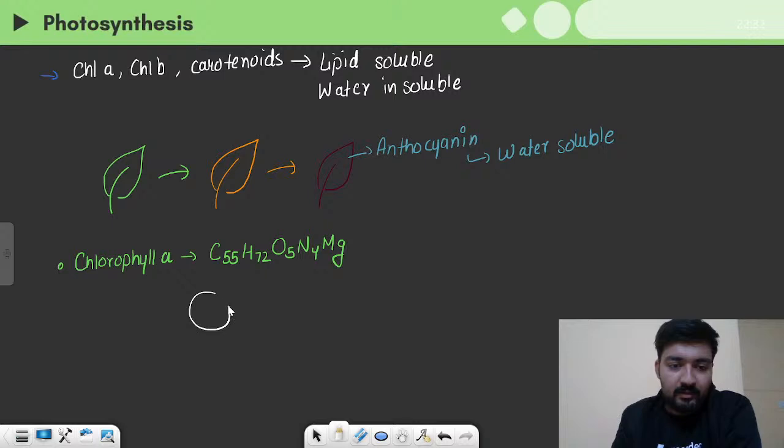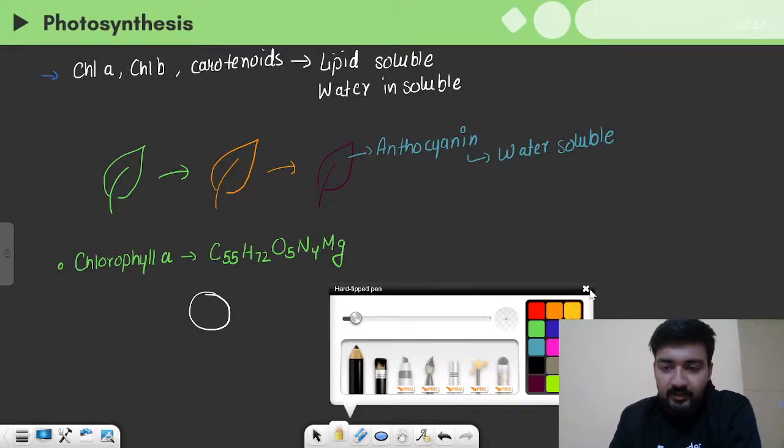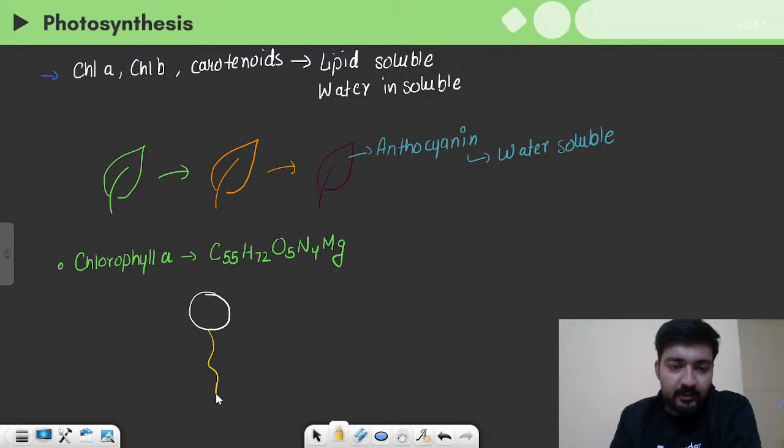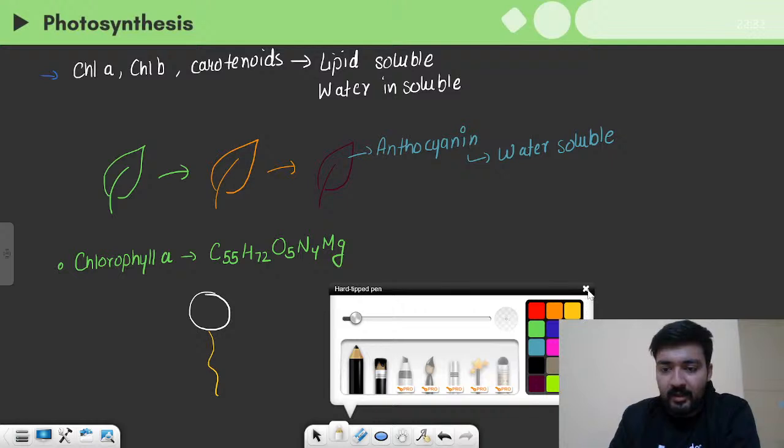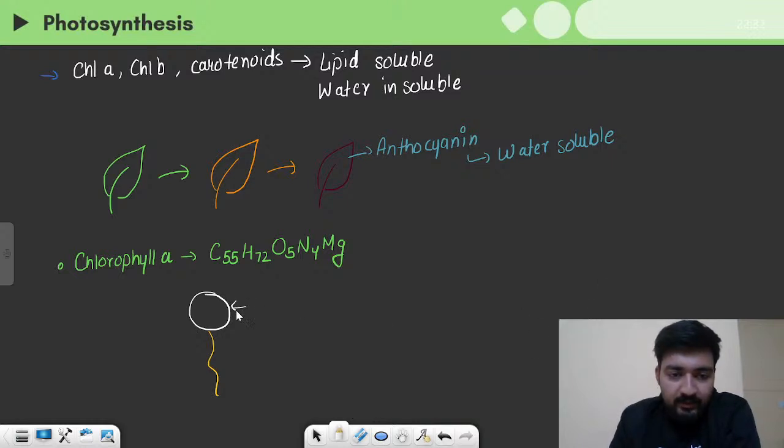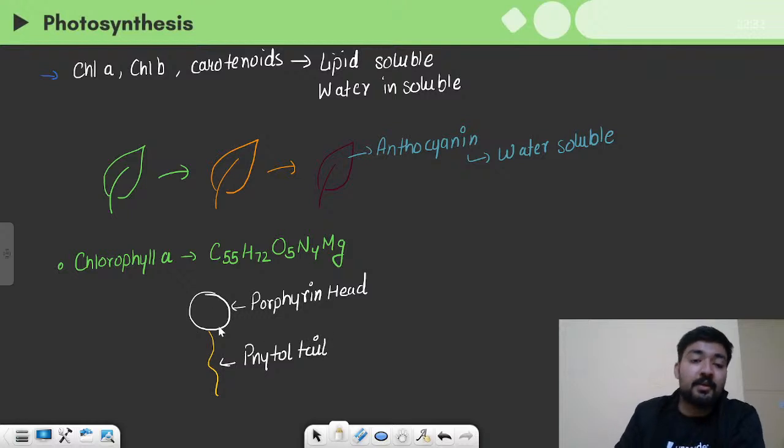So it has this head and it has this tail, right? This is how the chlorophyll molecule actually is. And let me name the two parts. This head is known as the porphyrin head, and this tail is a phytol tail, right?